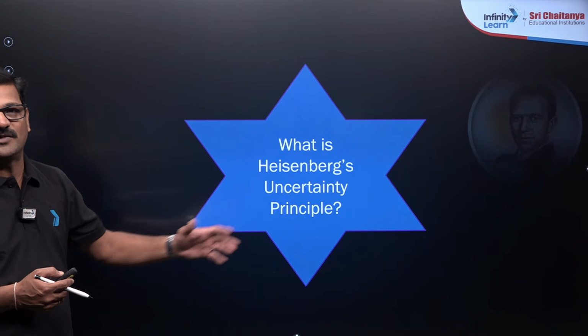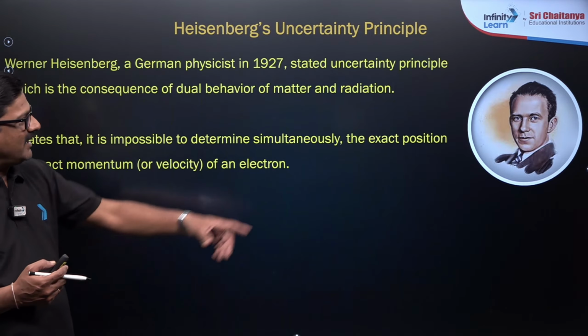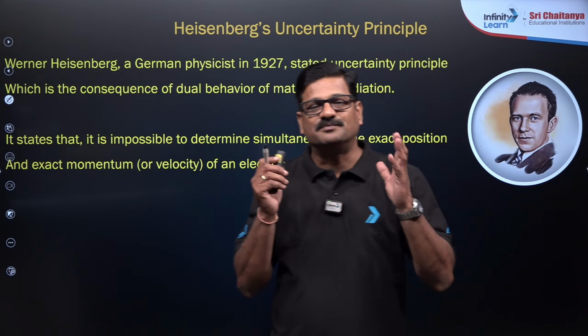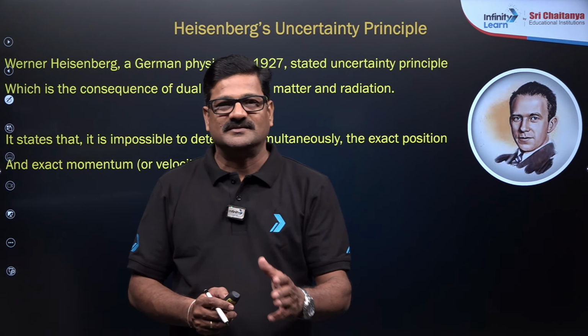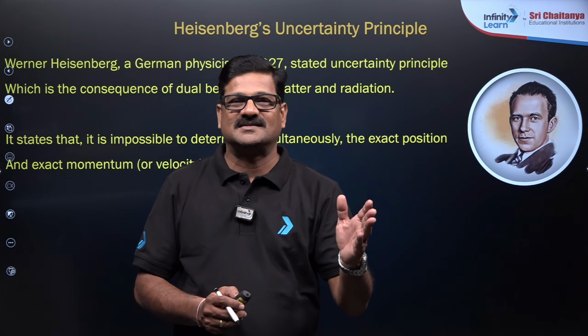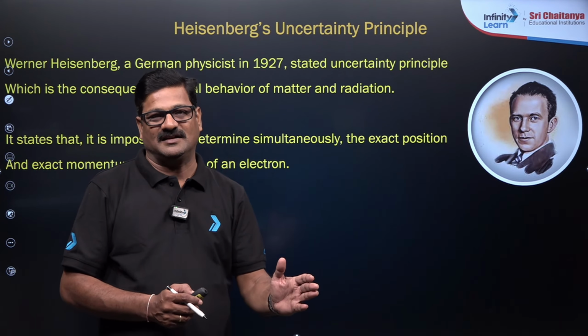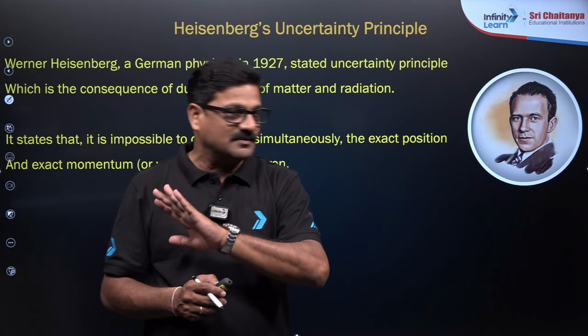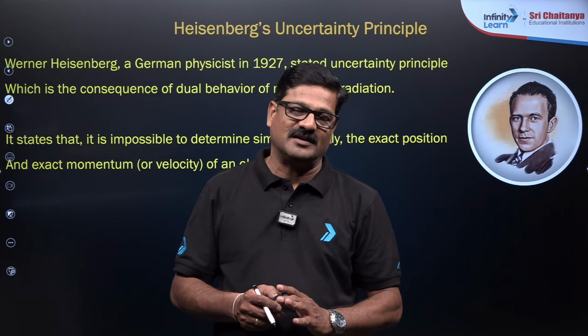So what is Heisenberg uncertainty principle? He is the one who has given this. He said it is impossible to measure the position and the momentum of the electron simultaneously and accurately. He proved it mathematically.